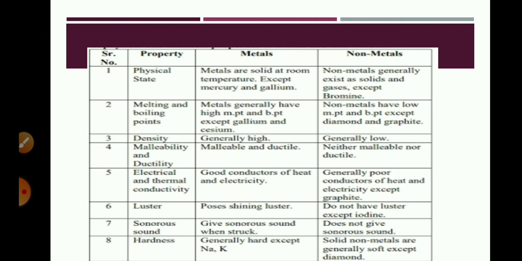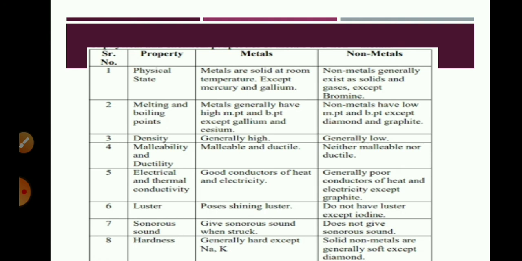Malleability and ductility: metals are malleable and ductile, and non-metals are non-malleable and non-ductile. Electrical and thermal conductivity: metals are good conductors of heat and electricity, and non-metals are poor conductors. The exception is graphite; graphite and carbon fibers are good conductors of electricity and heat. Luster: metals are lustrous and non-metals are not, except iodine.